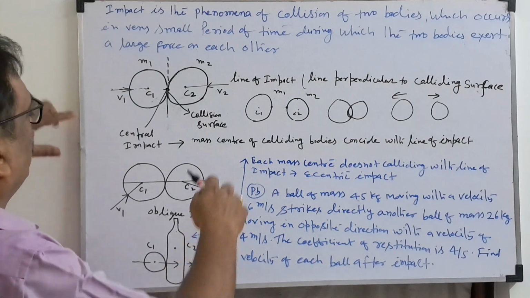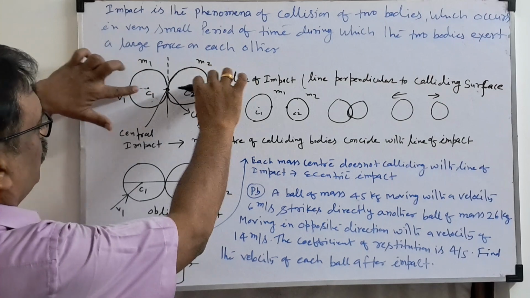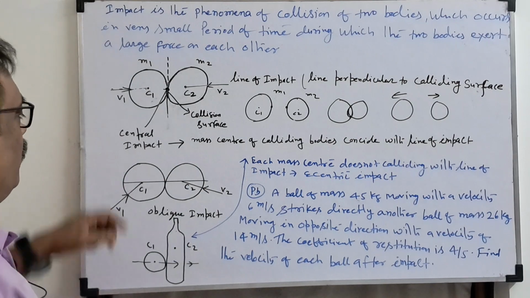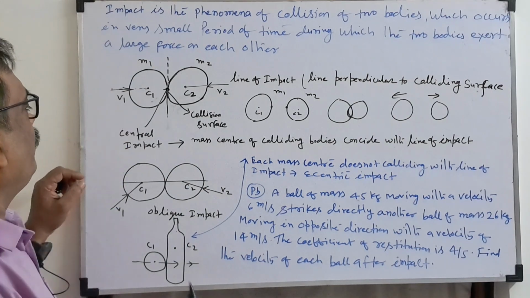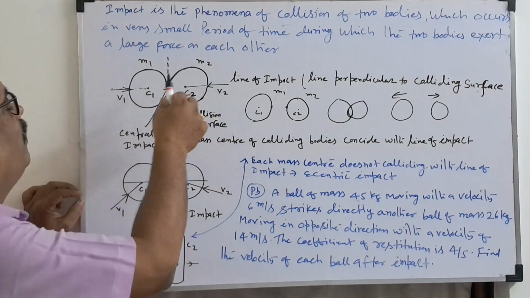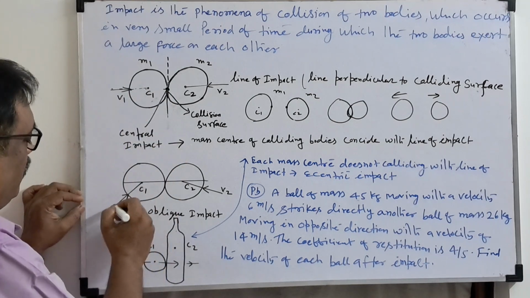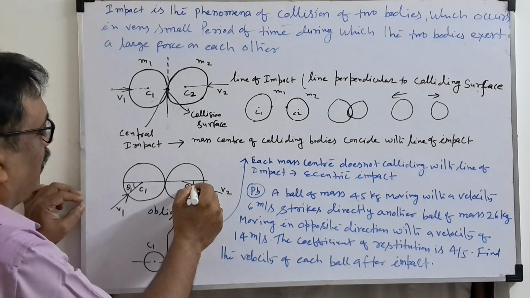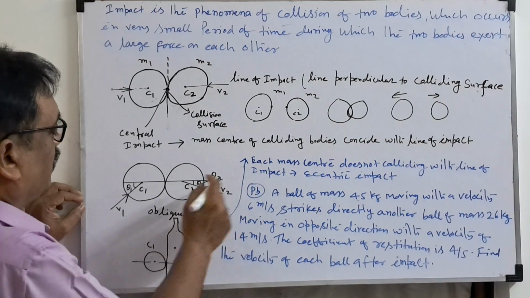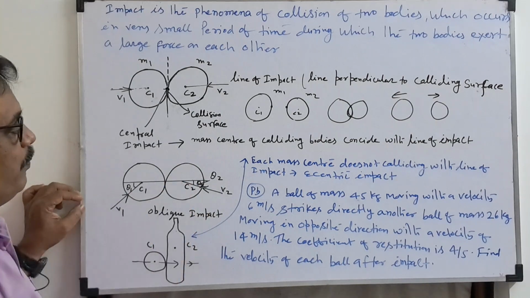Then what is central impact? If both centers C1 and C2 and the velocity coincide, and they collide together at the collision surface, it is known as central impact. If the velocity does not pass through the center, it is known as oblique impact. That means this velocity acts at some angle to the center, as I have shown here, this is theta 2. If velocity acts through the center at some angle, this is known as oblique impact.